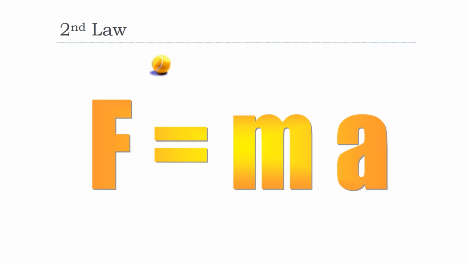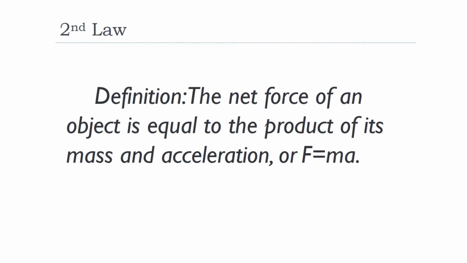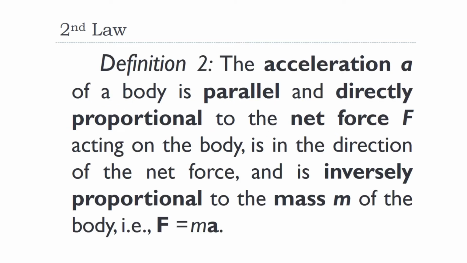Newton's second law, F equals ma. Definition: the net force of an object is equal to the product of its mass and acceleration, or F equals ma. Definition 2: the acceleration of a body is parallel and directly proportional to the net force F acting on the body, is in the direction of the net force, and is inversely proportional to the mass m of the body.